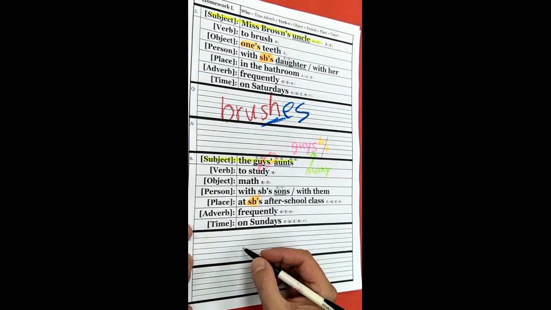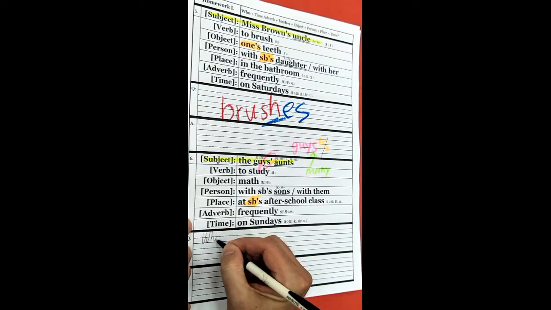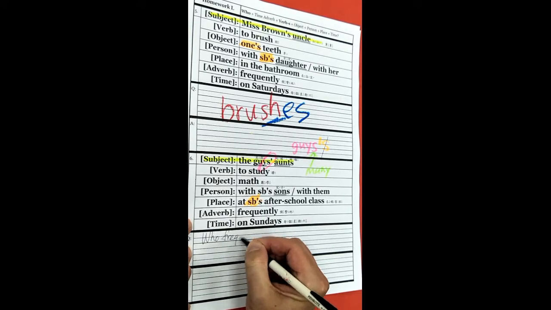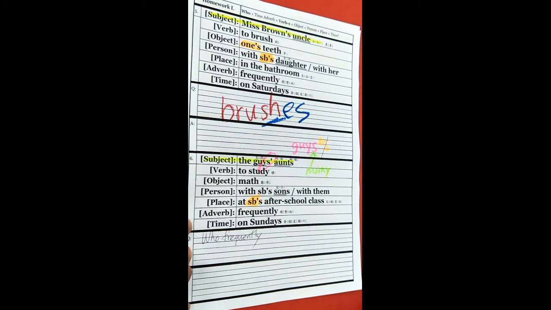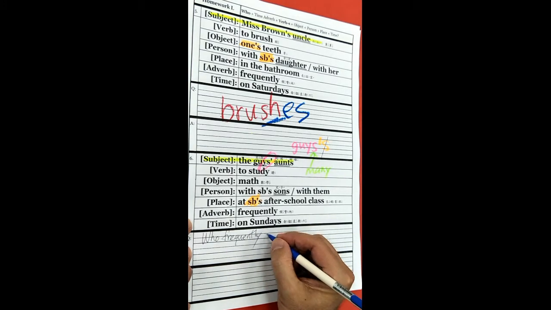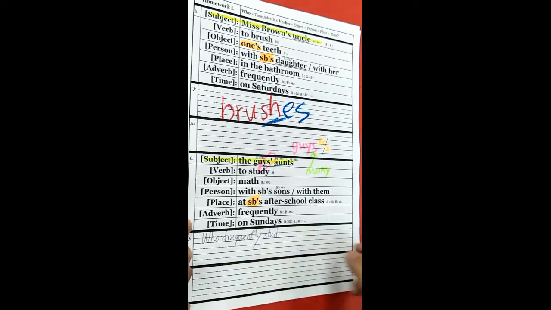All right, let's write. So who frequently. Now we need the verb. The verb is study, S-T-U-D-Y. Uh-oh, look at here.